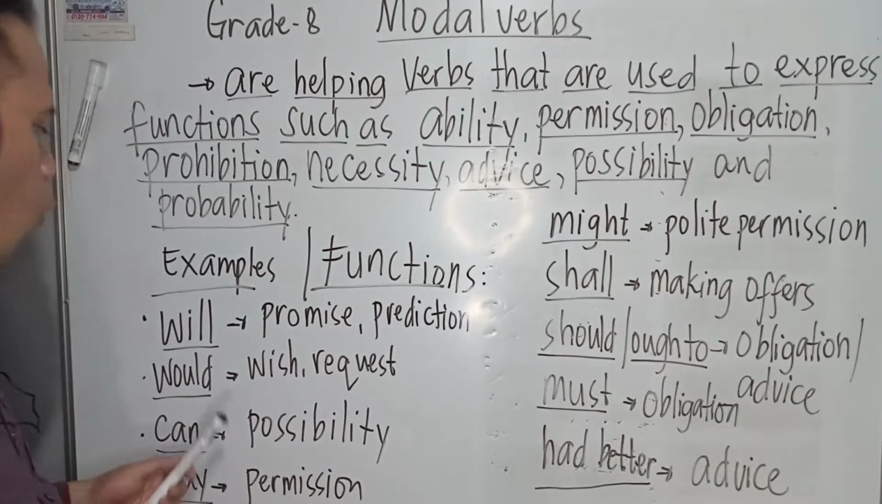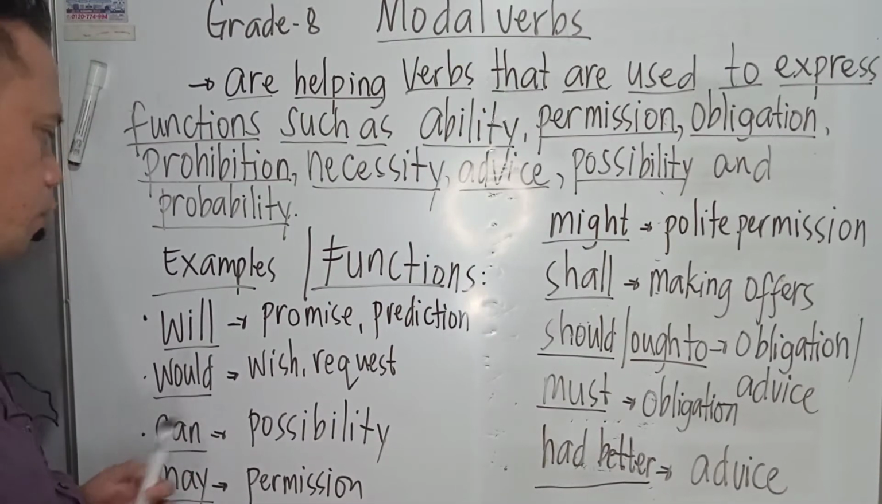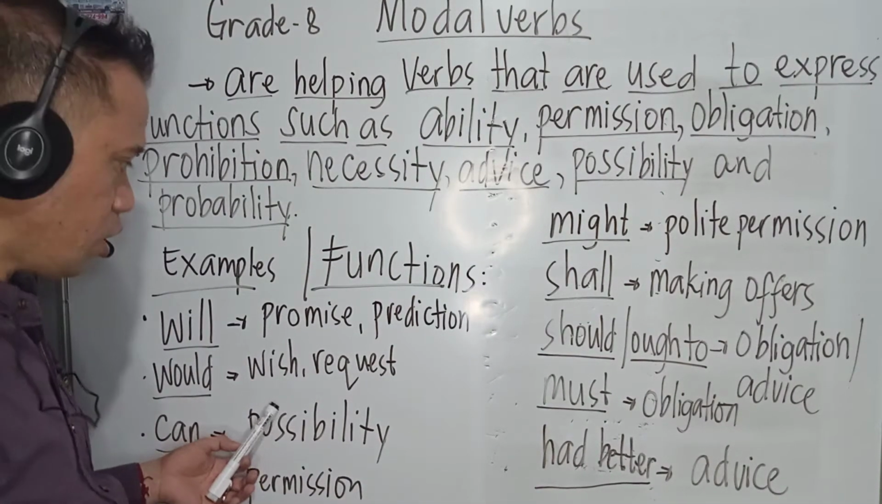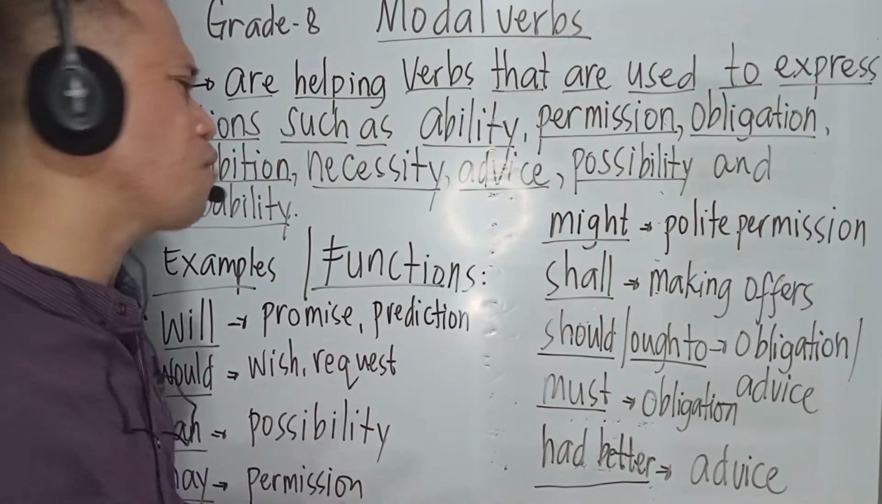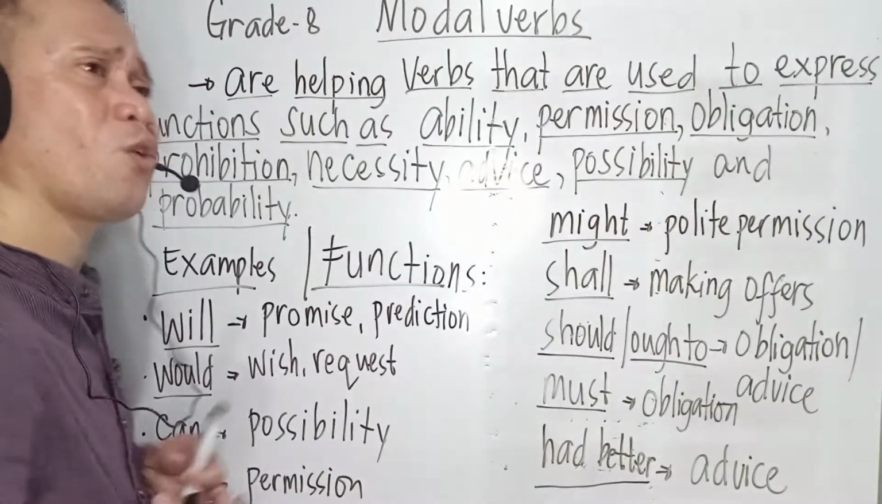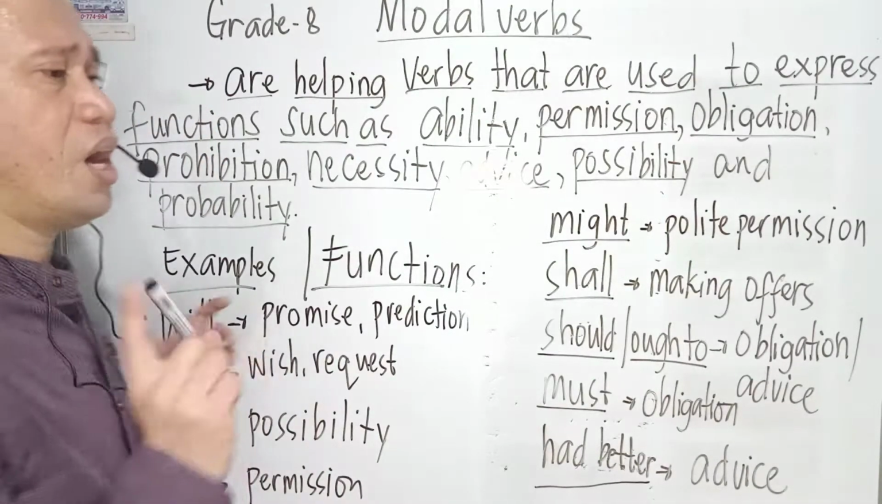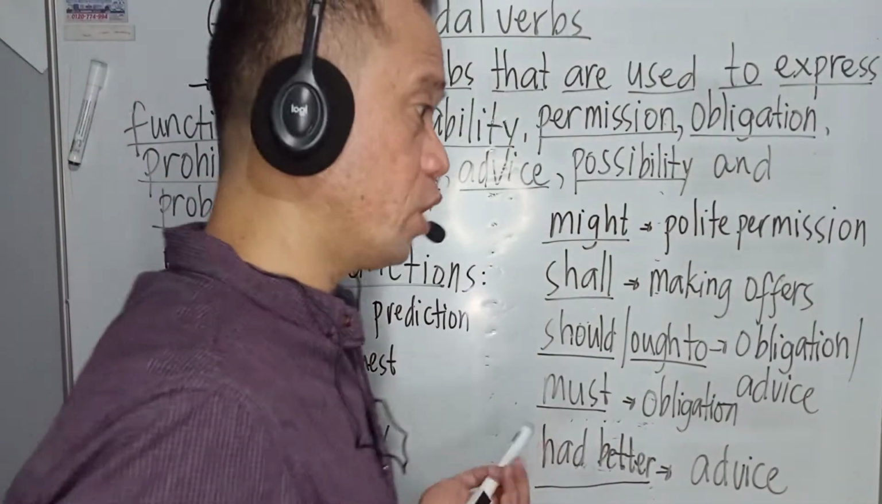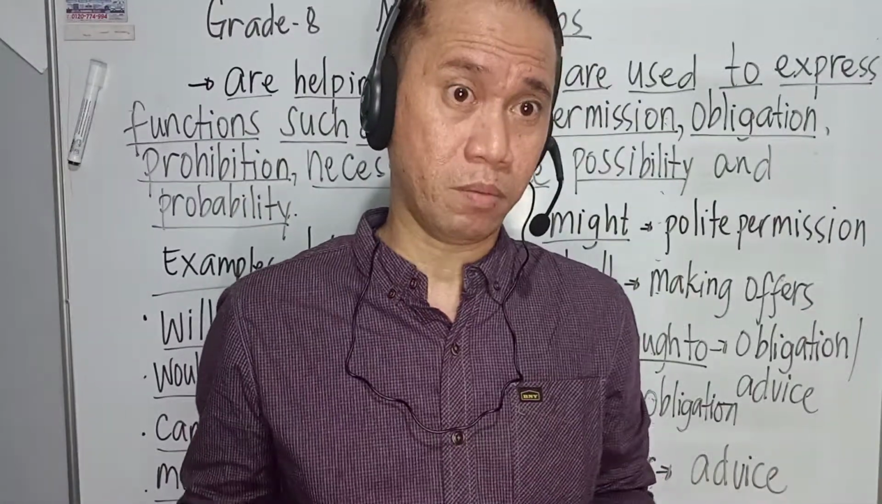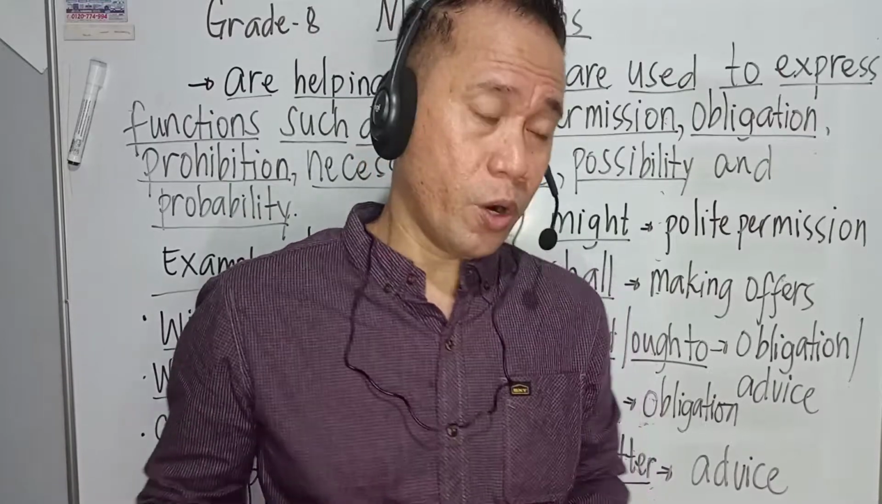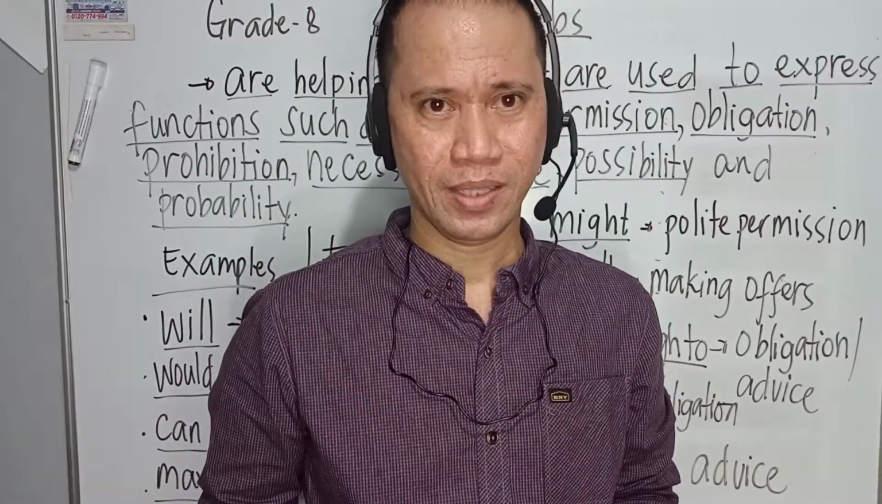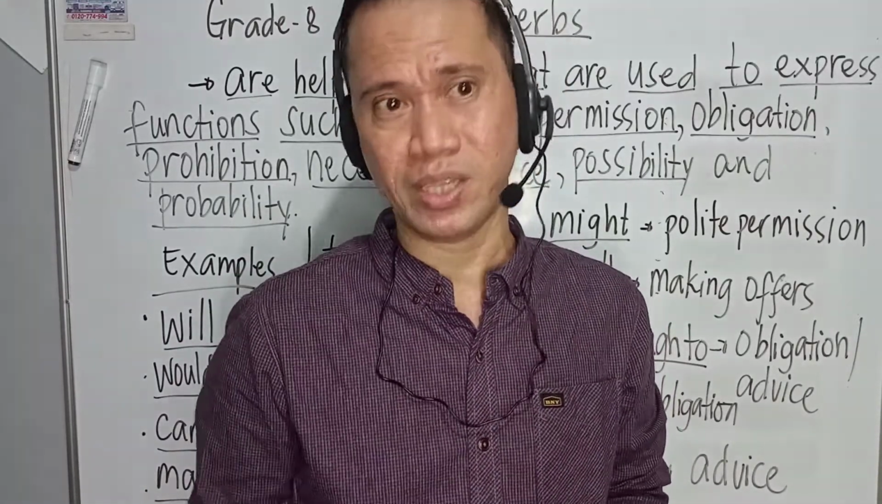Next, second, would. What is the function of would? Wish or request. Here I have an example about would. So for example, you're going to treat me, or you would treat me today. Okay, because that will be your salary today.